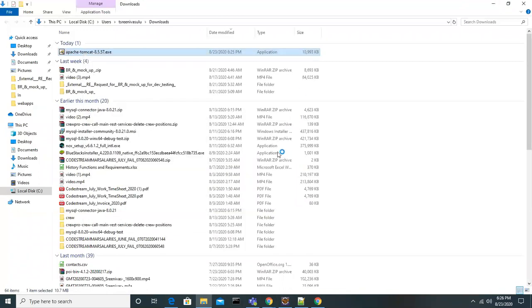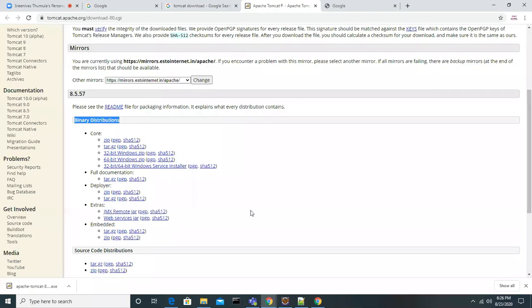Whenever you are installing it, it asks for a password. Don't think about it. Even in my system it is restricting, but if you have admin rights, you can install it. No problem.